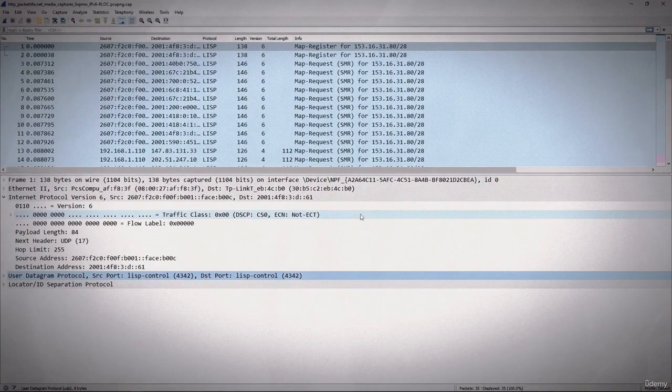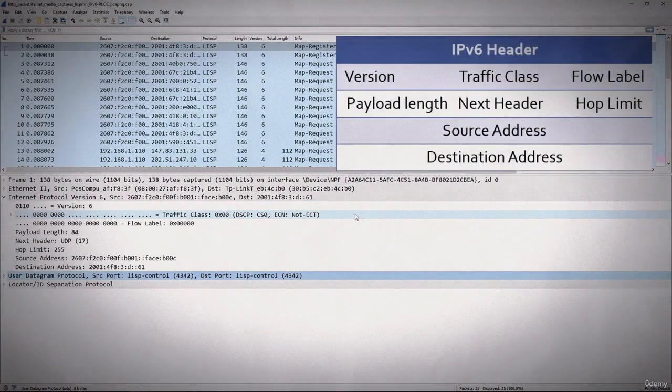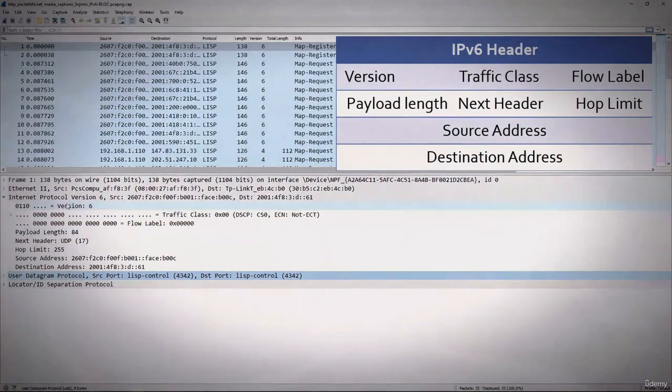Now I have opened this packet capture and I filtered by IP version 6. Let's take a look at the field values. I will put this up at the top so you can take a look at it, and we'll go through each of those field values. There are not a lot of them. The first is the version. It says version 6. Not much to see there. The next field value is called traffic class. This has to do with quality of service. The default is 0, meaning best effort, and then we see the flow label. The value is 0, and that's because the flow label is experimental and not ready to be used.